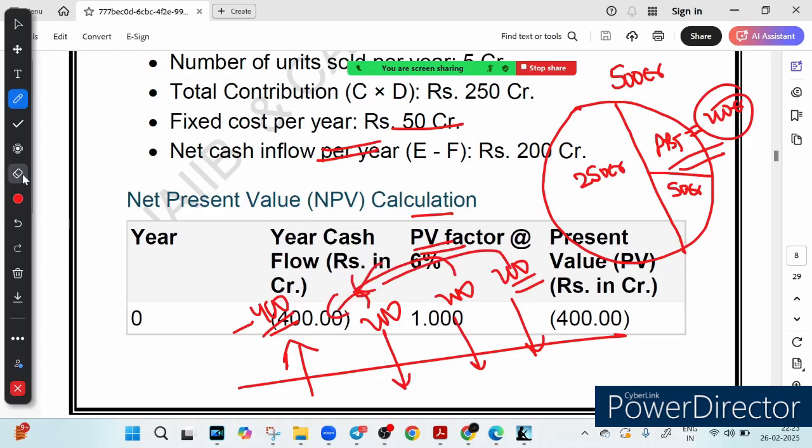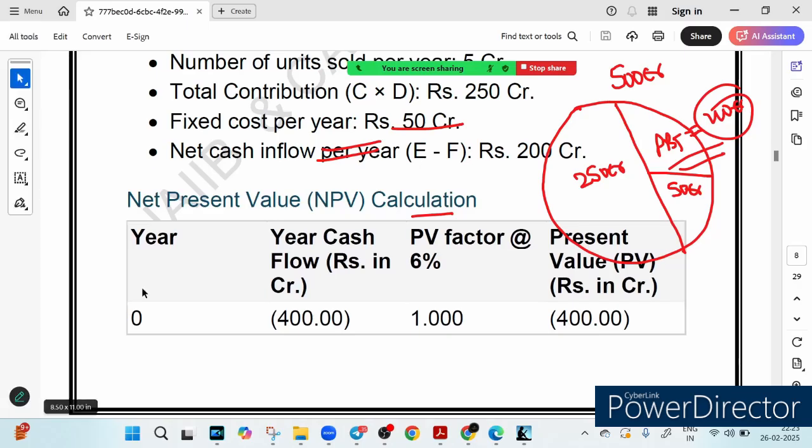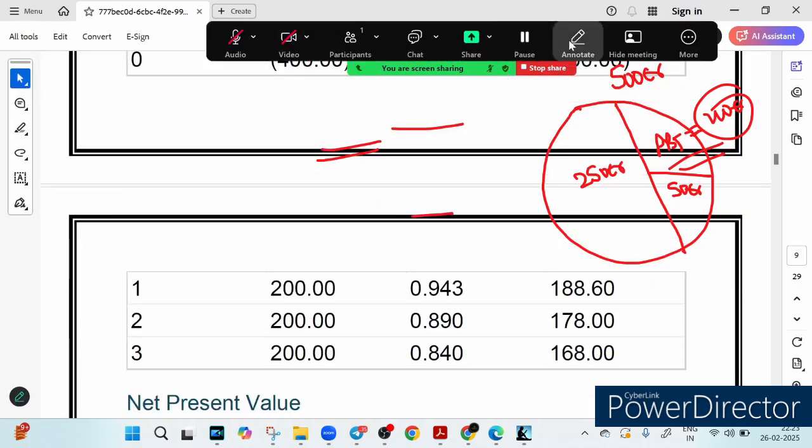So what we will do, we will find the discounting factor, which we also call the PV factor. What will the PV factor be for the first year? It will be 1. What about the second year? What will be the PV factor for the second year? So how to go about calculating it?